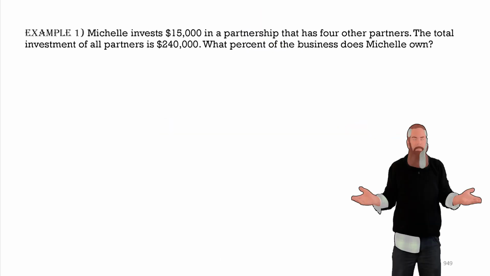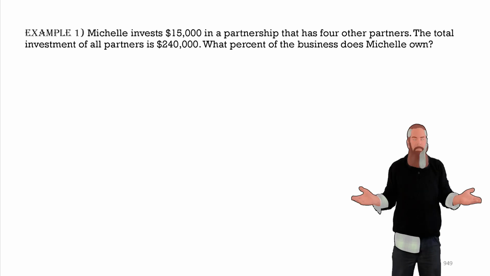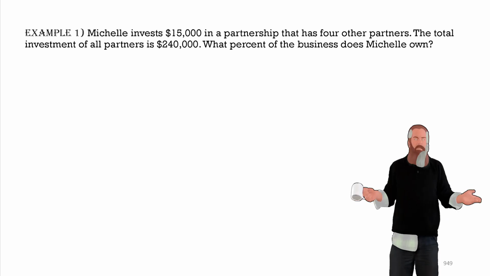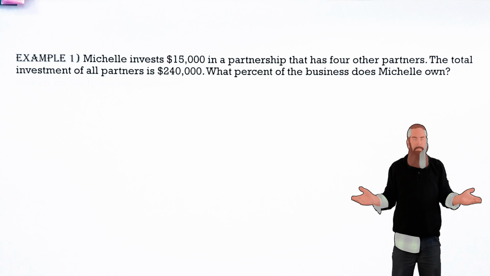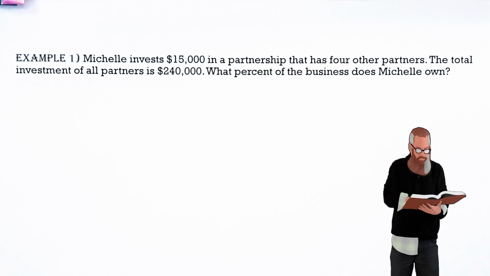Michelle invests $15,000 in a partnership that has 4 other partners. The total investment of all partners is $240,000. What percentage of the business does Michelle own? We're going to represent Michelle's investment as a fraction of the total investment and convert that fraction to a decimal. Then write it as a percentage.